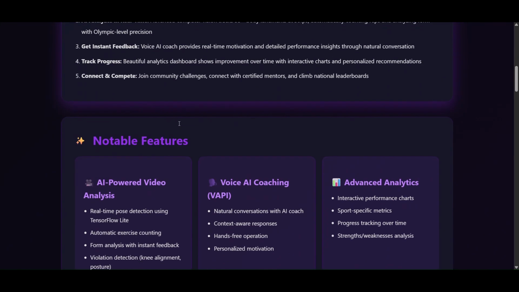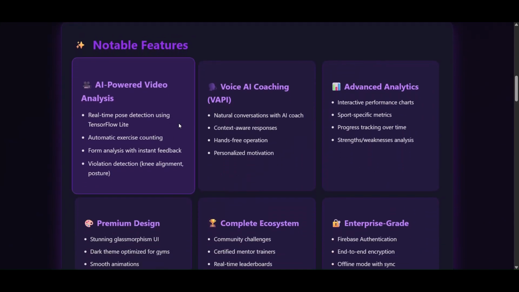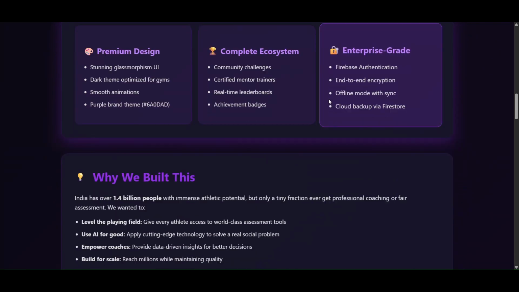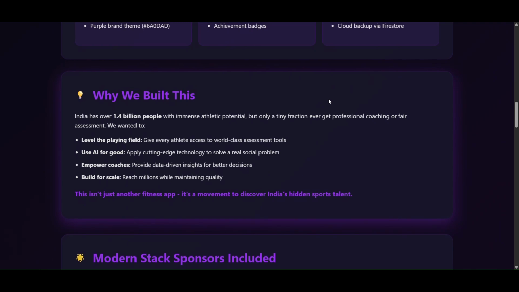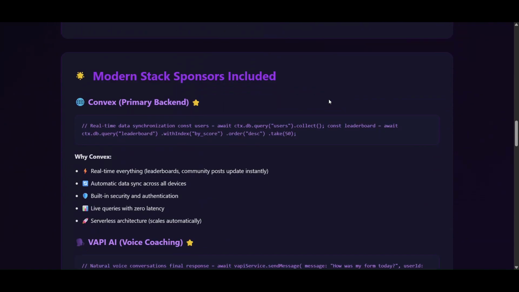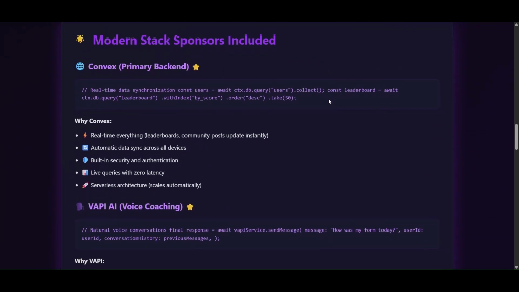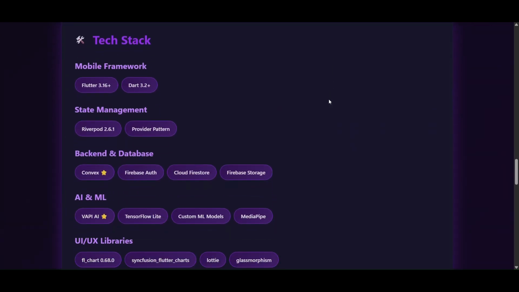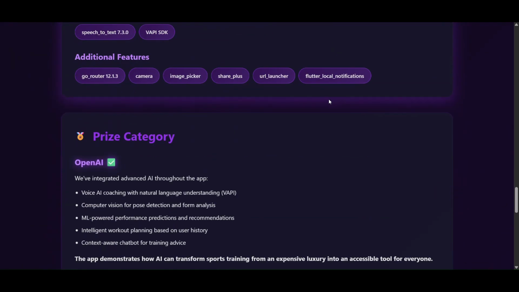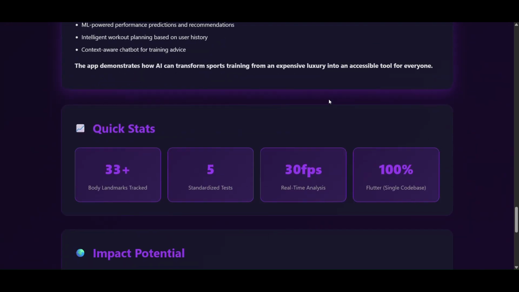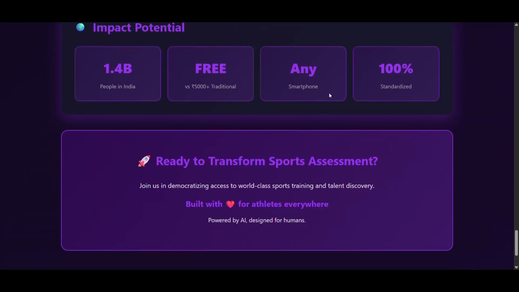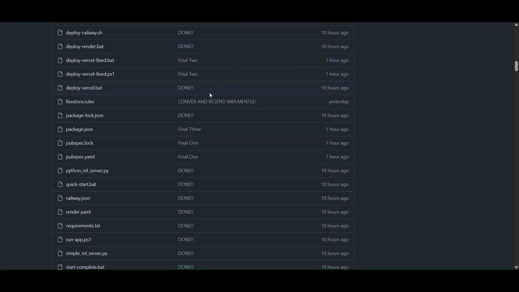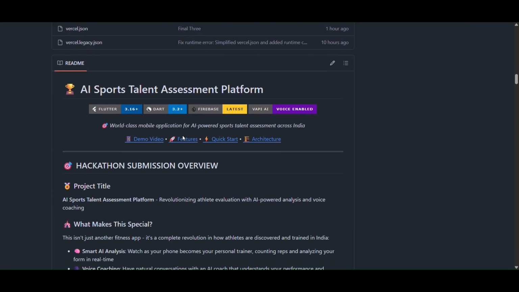This contains all the important aspects of our project which a user, a judge, a jury must know about our project: why we have built it, the modern stack sponsors included, what tech stacks we are using, which framework, state management, backend, AI/ML, UI, UX, what the prize categories are, what impact potentials, what our philosophy is. Everything has been stated in that PPT.